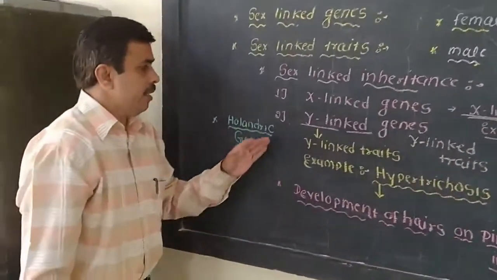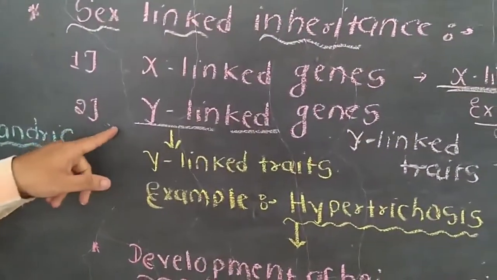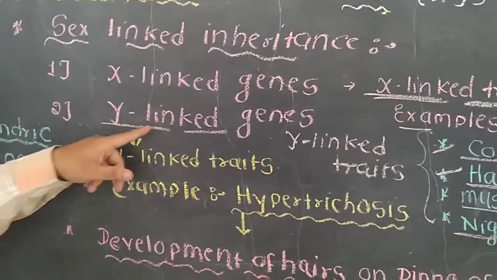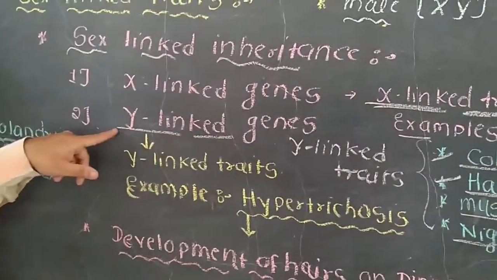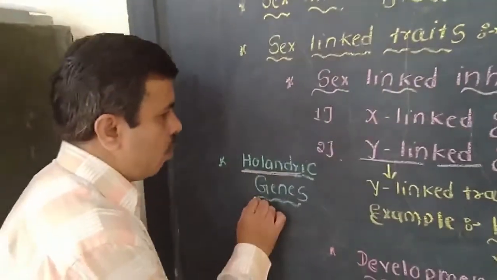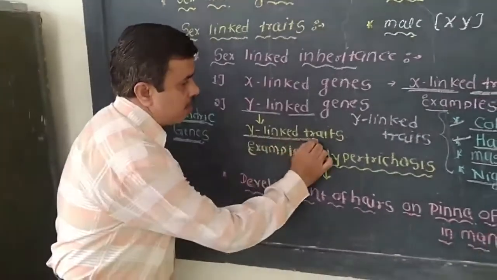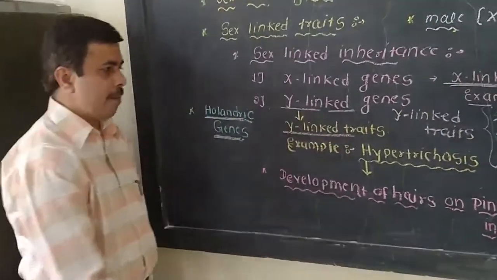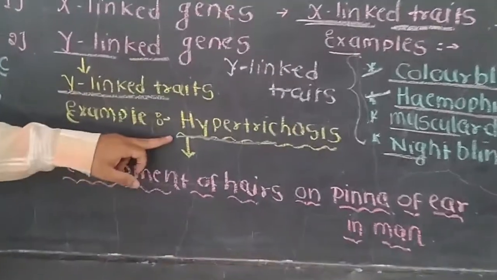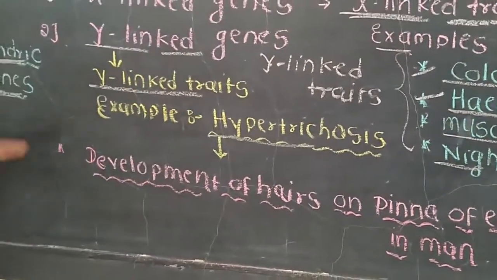Now next, the Y-linked genes, the second type of sex-linked genes. The genes which are present on the non-homologous region of the Y chromosome are known as Y-linked genes. Y-linked genes are also known as holandric genes, and they are responsible for the transmission of Y-linked traits. An example is hypertrichosis.